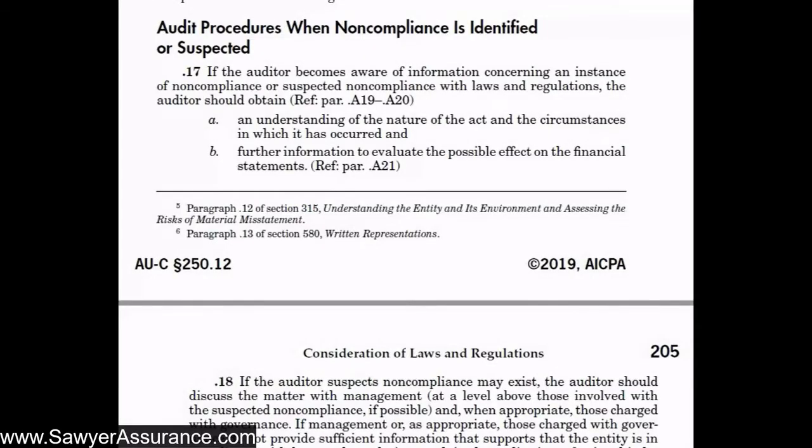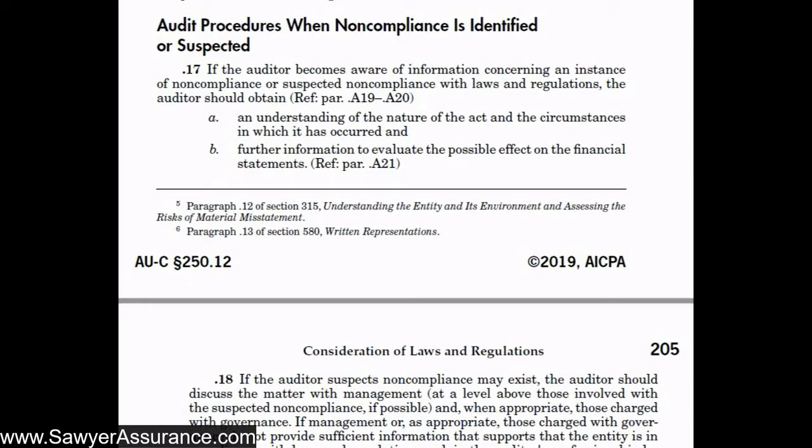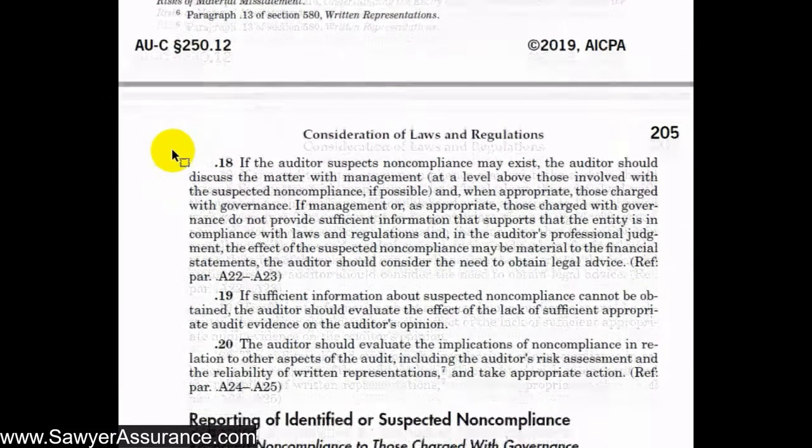Okay, here we are continuing in AUC Section 250 for our consideration of laws and regulations. In the last video, we discussed procedures to possibly identify non-compliance with laws and regulations, but in this video we'll talk about what we need to do if we identify or suspect that there is non-compliance with laws or regulations. And this is in AUC Section 250.17 through 20.